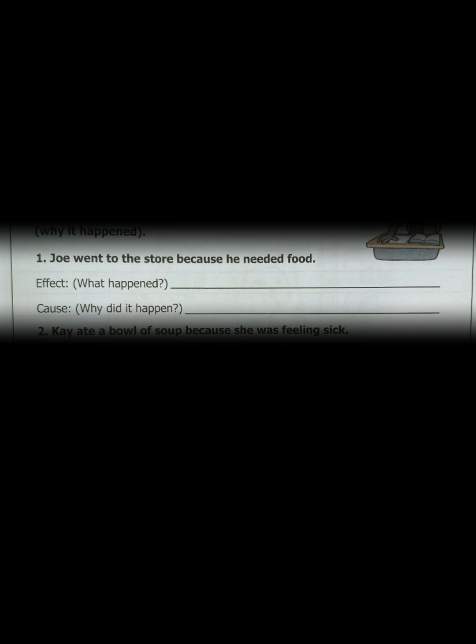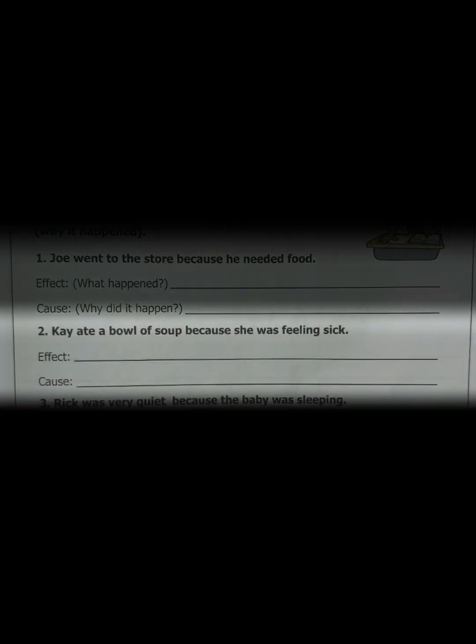Explanation. For this sentence, think about what action took place and what prompted it. What did Joy do? He went to the store. This is the effect. Why did he go to the store? Because he needed food. This is the cause. Number 2. Kay ate a bowl of soup because she was feeling sick.